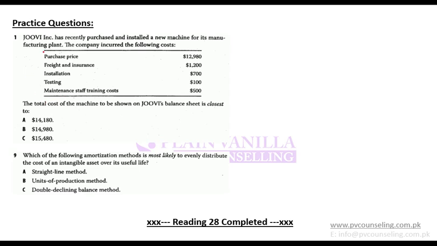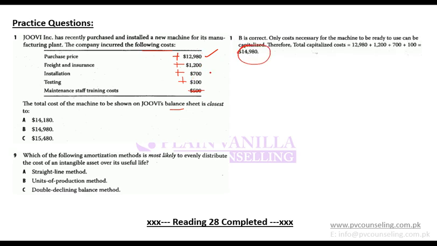So last couple of questions. A company has recently purchased and installed a new machine for its manufacturing plant. The company incurred the following costs. Total cost of the machine on the balance sheet: purchase price required to bring it into usable form goes into the balance sheet. Freight and insurance required to bring it into usable form goes to the balance sheet. Installation required, goes to the balance sheet. Testing required, goes to the balance sheet. Maintenance staff, no. So you sum up these and the answer would be 14,980. This is your capitalized cost on the balance sheet.